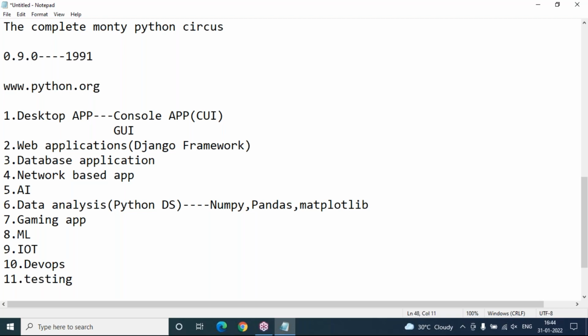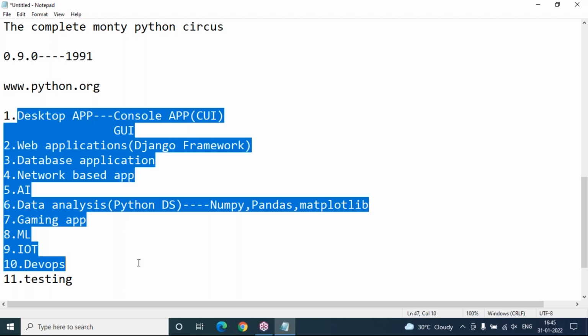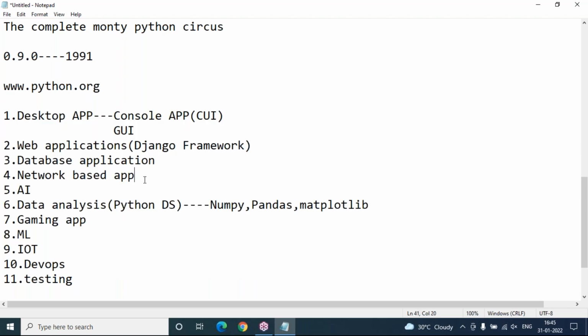But previously they were using core Java or C#.NET. Nowadays, all programmers are using Python script for managing their test cases. Even network engineers, previously before Python, they used C++ programming a lot. But nowadays, network programmers are also using Python script because there are plenty of network related libraries in Python script. That's what they are using. So this is exactly where we can use Python, the application areas of Python.